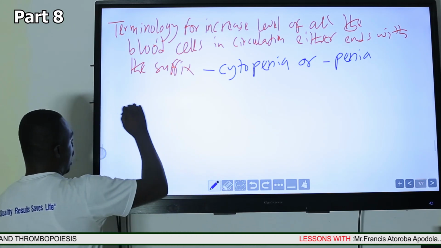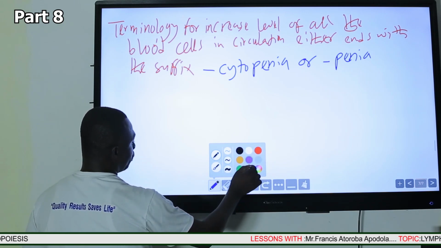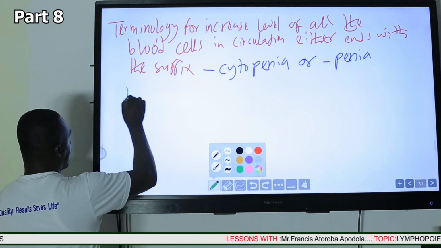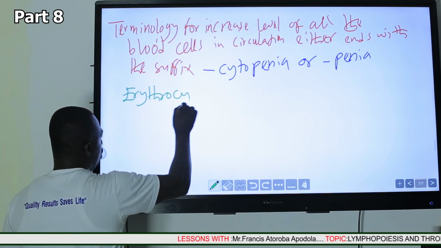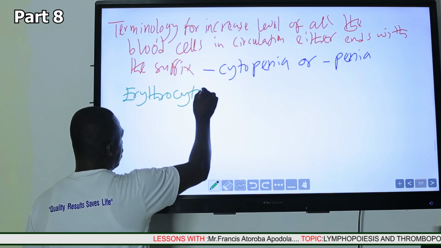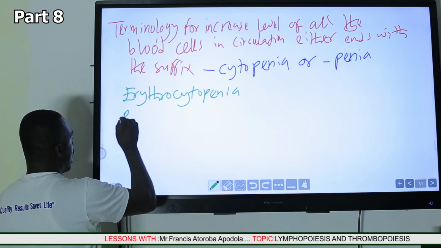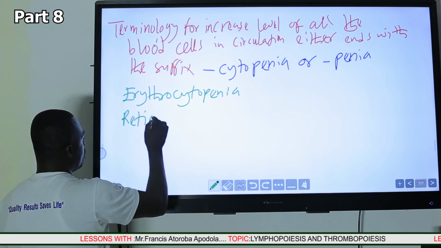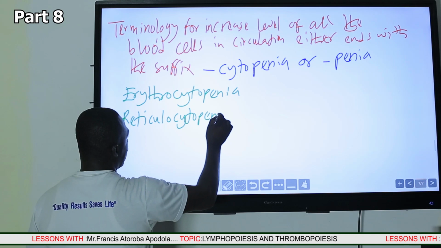And so when we are talking about decreased levels of erythrocyte, then that will be called erythro, because it's ending with cyte, to pick the cytopenia. Decreased levels of reticulocyte will be called reticulocytopenia.